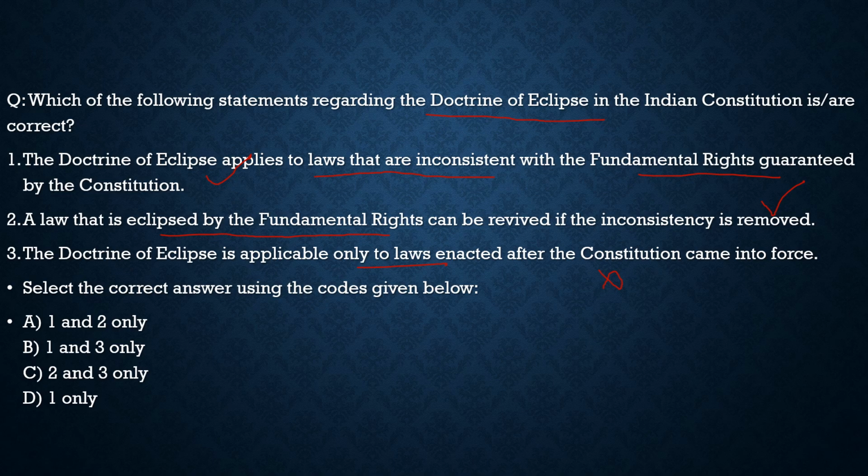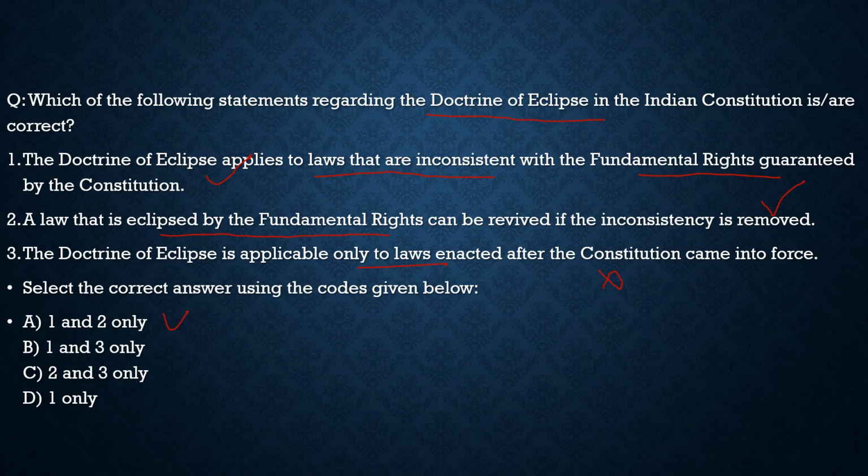In fact, every law which contradicts with the fundamental rights is covered. Then the next concept came in: if the directive principles contradict with the fundamental rights, what should be the status of that law, that we will discuss. That is a separate discussion. But here the basic concept is, if any law contradicts with the fundamental right, whether it is pre-constitutional or post-constitutional, it becomes void. So this is the concept of doctrine of eclipse. With respect to this question, the correct statements are statement 1 and statement 2, and from the code given below, the correct code would be option A.